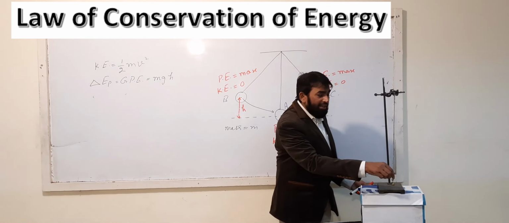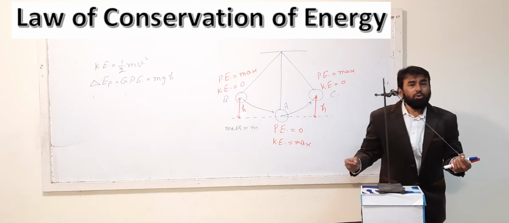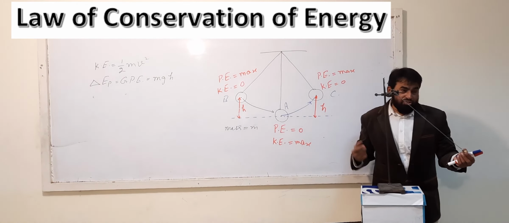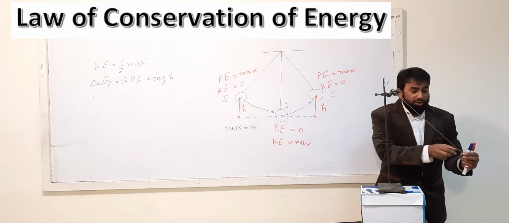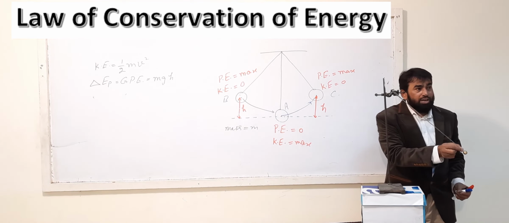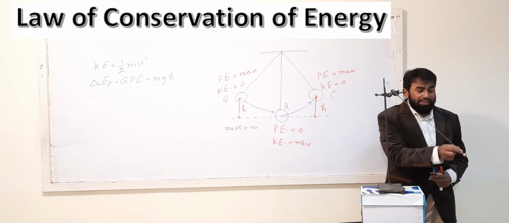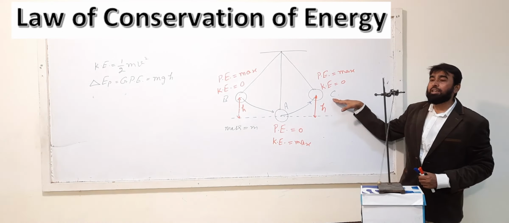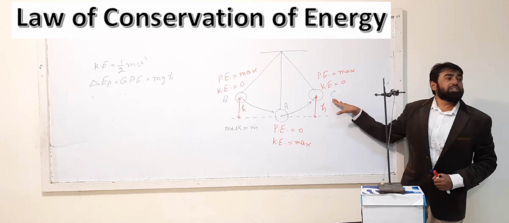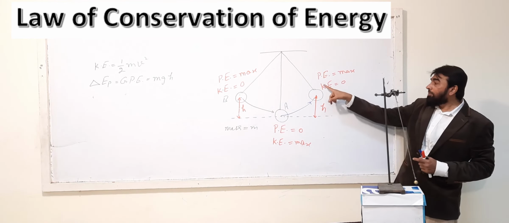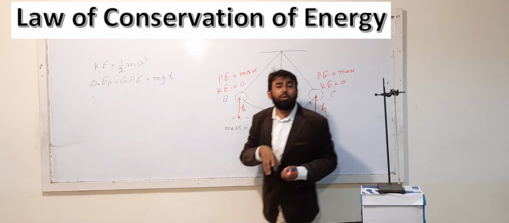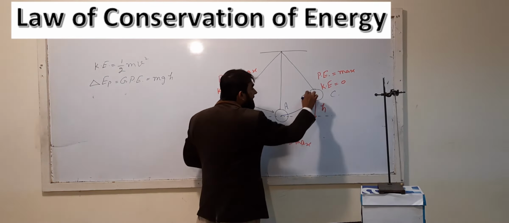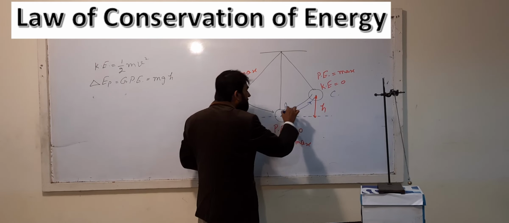Because when it comes here, it will stop for a very short period of time, which cannot be calculated by us so easily. So it will stop here for a while. We cannot observe it. Okay, it is stopping, but after stopping it will start moving back. The moment it stops at the extreme position, its kinetic energy will be 0 and gravitational potential energy will be maximum at that point. And then again, due to that gravitational potential energy, it will start moving towards position A.